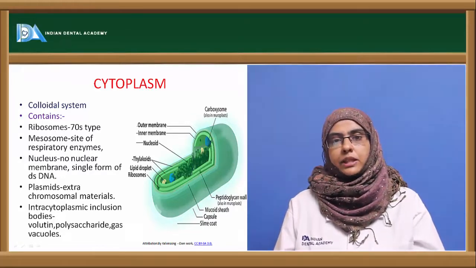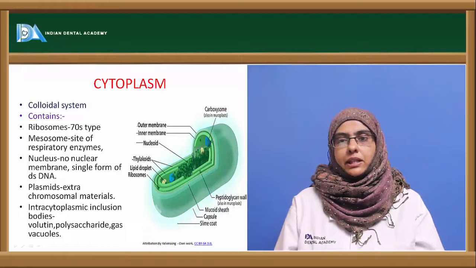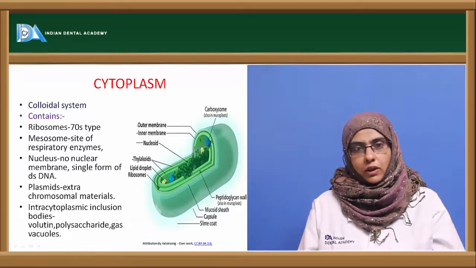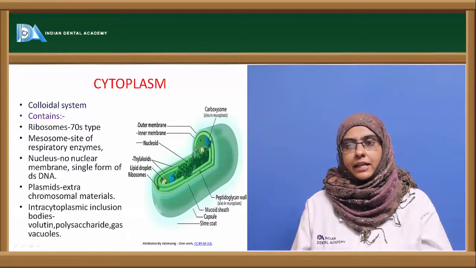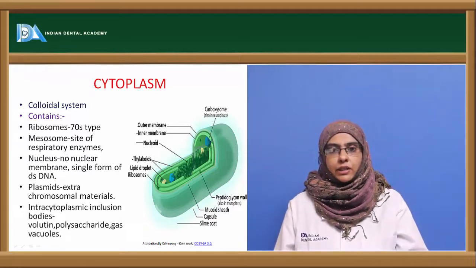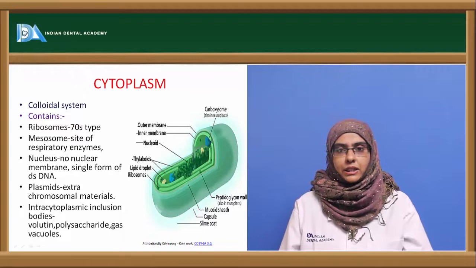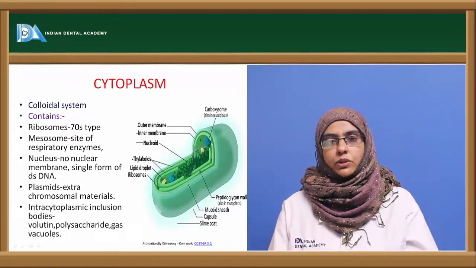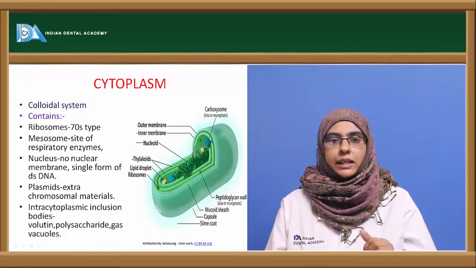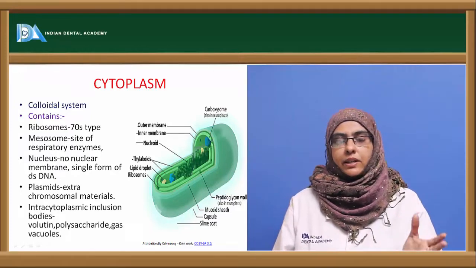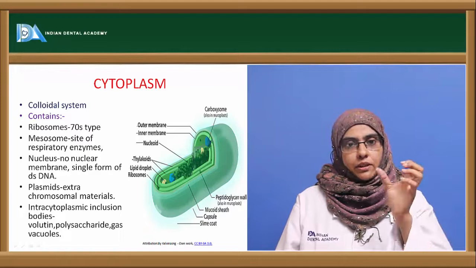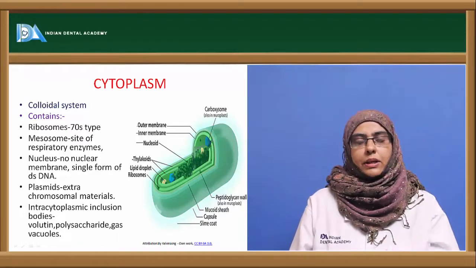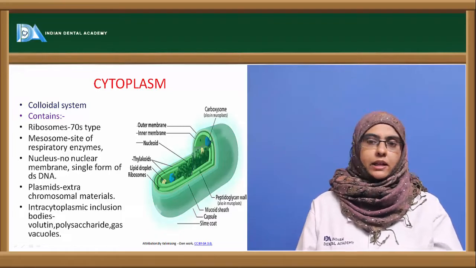Next important components seen in the cytoplasm are the intra-cytoplasmic inclusion bodies, that include volutin granules, polysaccharide, gas vacuoles, etc. Volutin granules are also called Babes-Ernst granules, and these granules are nothing but storage of certain kinds of food, and they can be demonstrated with the help of different staining techniques. They are present in only a few species of organisms, and they help to characterize the organism.